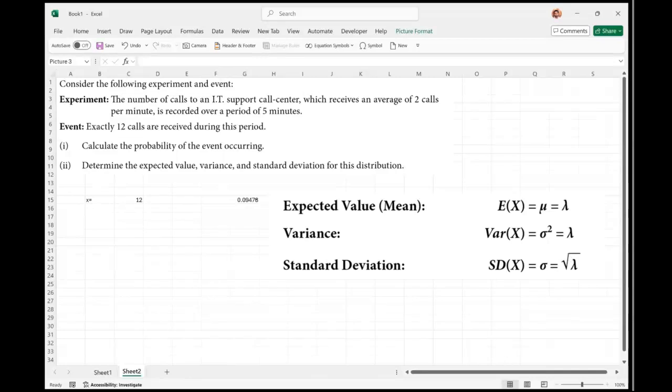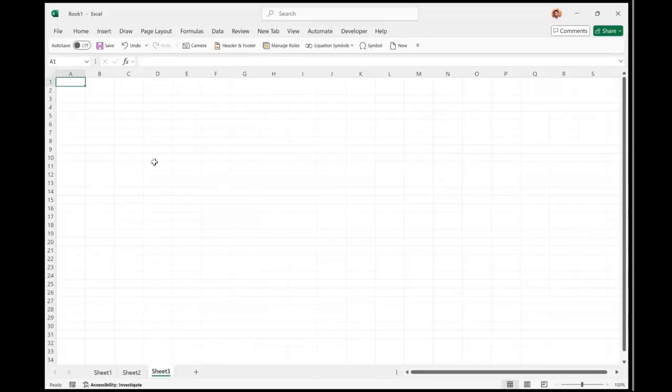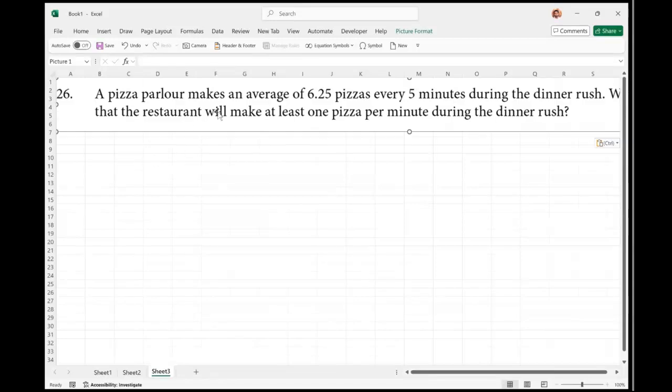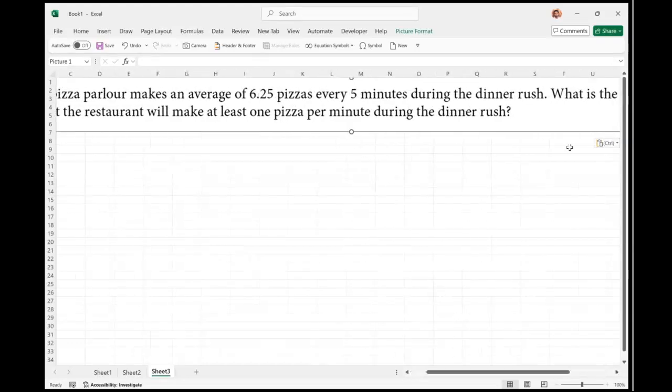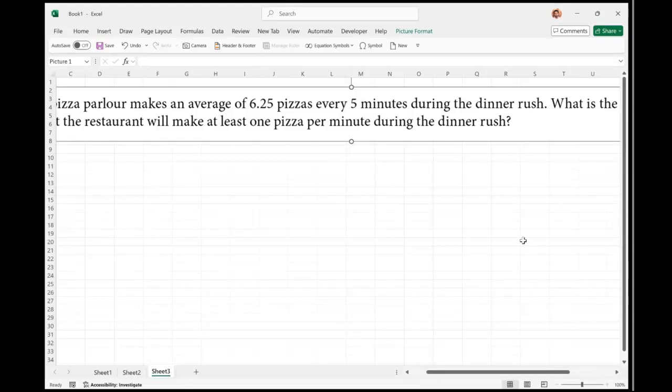So I'm going to start a new sheet, Control V. It is given to us, a pizza parlor makes an average of 6.25 pizzas every 5 minutes during the dinner rush.